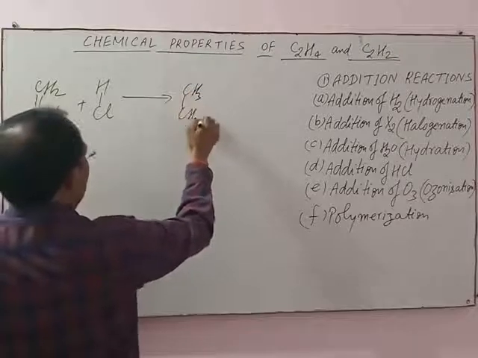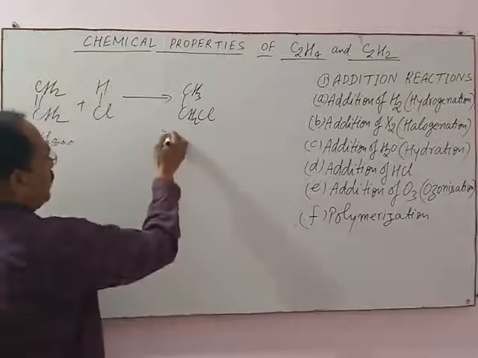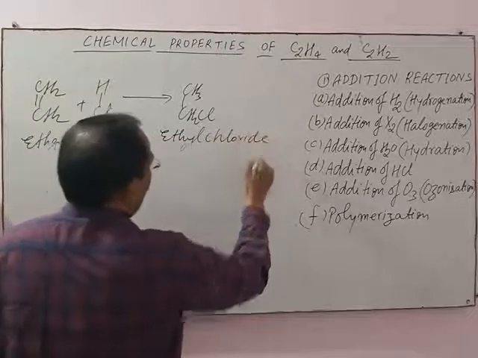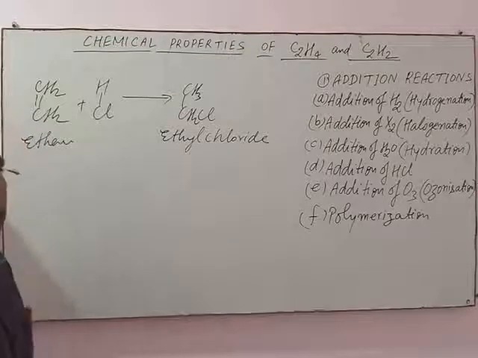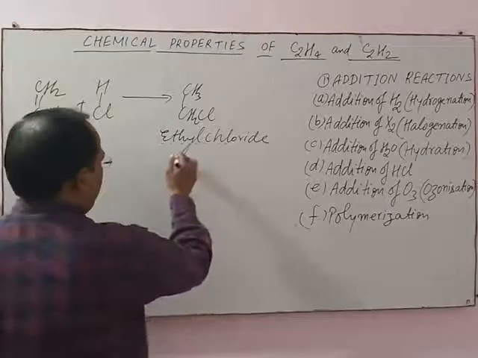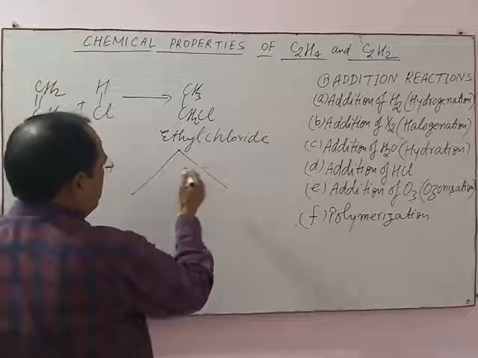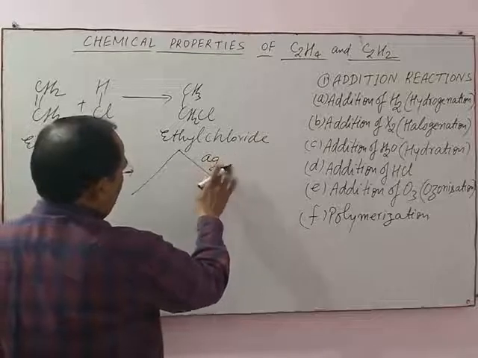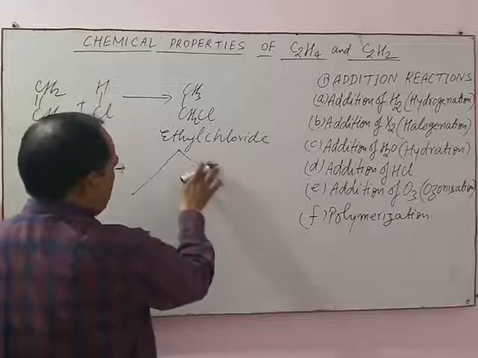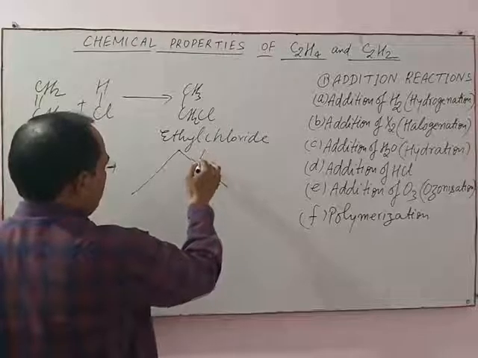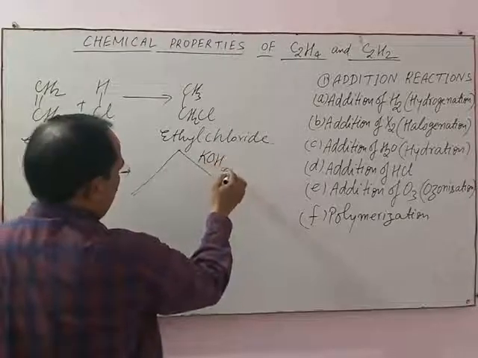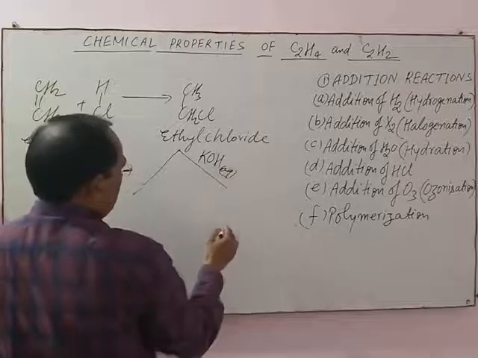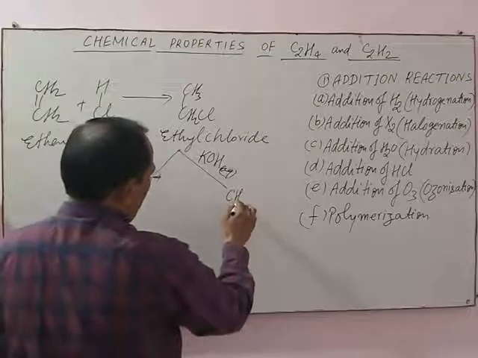CH3CH2Cl is obtained, means ethyl chloride. It is also known as chloroethane. When chloroethane is heated with aqueous KOH or aqueous NaOH, then ethyl alcohol is obtained.